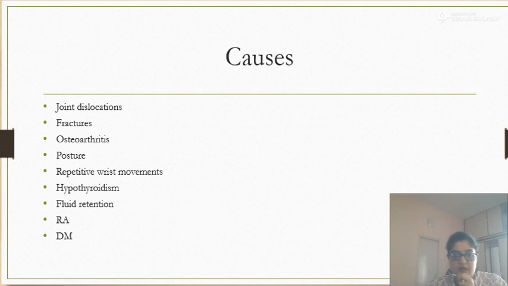Then hypothyroidism, fluid retention, for example during pregnancy, and RA, rheumatoid arthritis. In diabetes mellitus patients, this disease is very common. Once the pregnancy is finished, the fluid retention goes away, so the problem of CTS is cured. But if it is chronic, then further examination is necessary to check how much the problem is, and if conservative management is not working, then surgical management is done. For example, release of the median nerve at the flexor retinaculum has to be done.